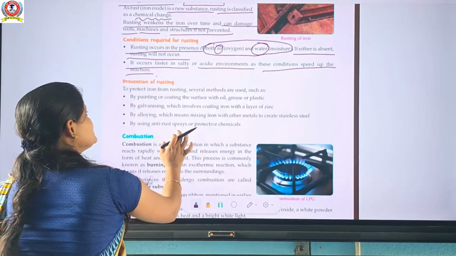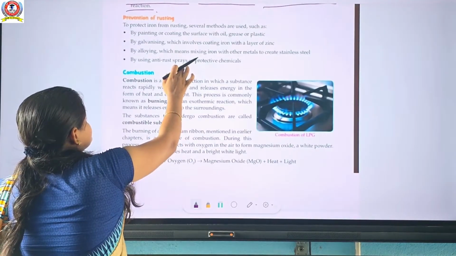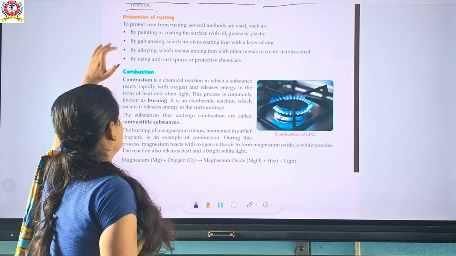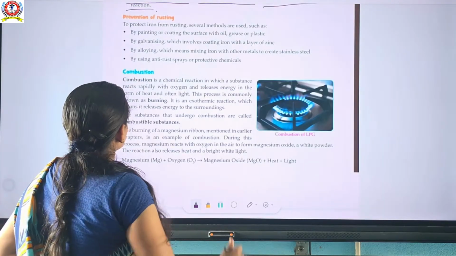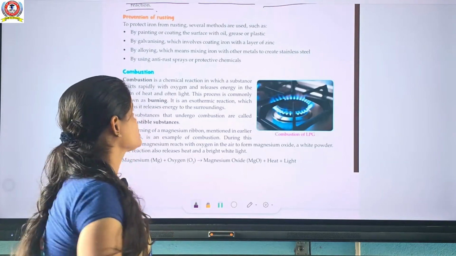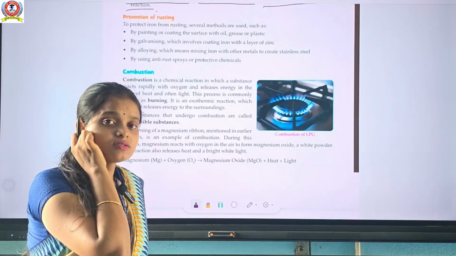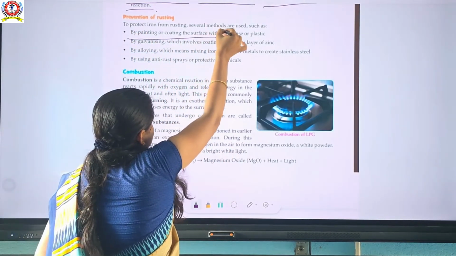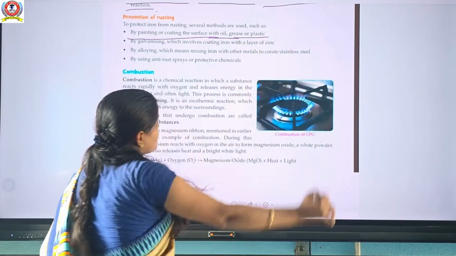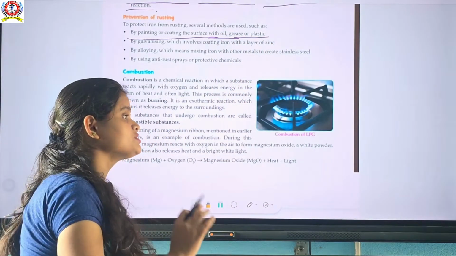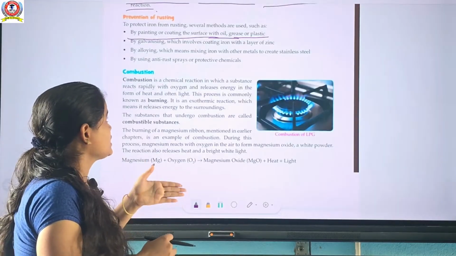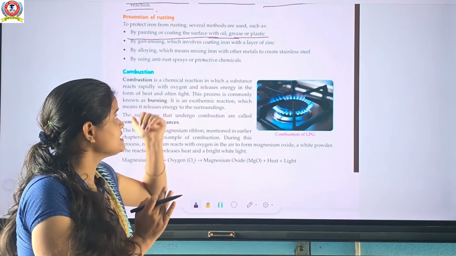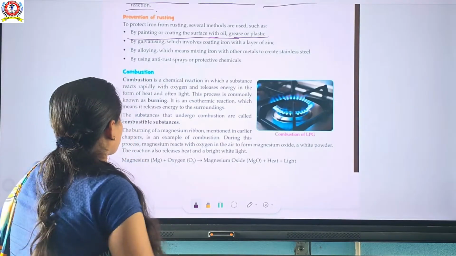So how to prevent this? How to prevent rusting? Remember some key points here. To protect iron from rusting, we should remember some key points. One is by painting or coating the surface with oil, grease or plastic. Now, if you coat the surface of the iron object with oil or grease, or otherwise plastic.